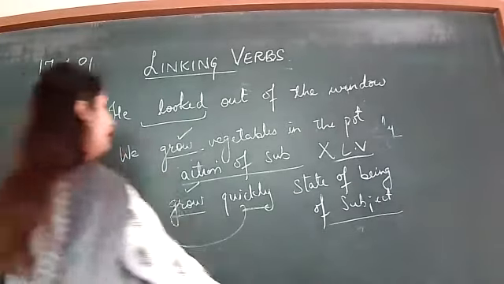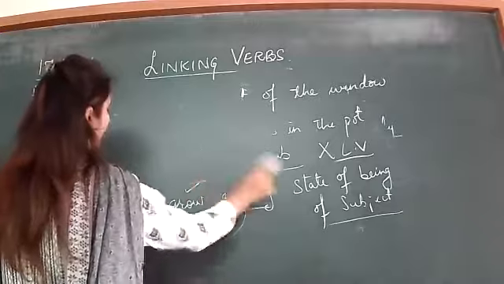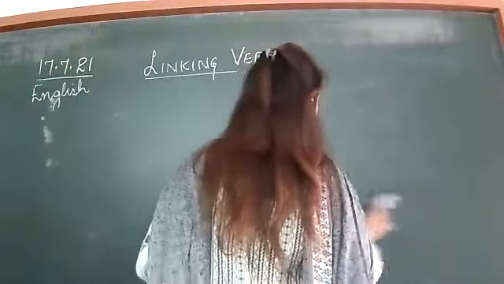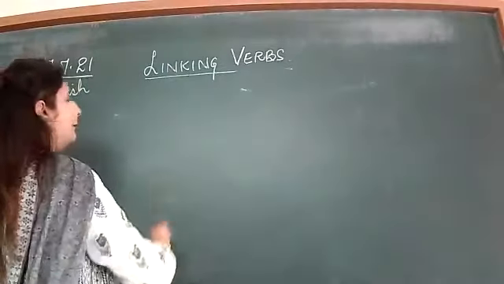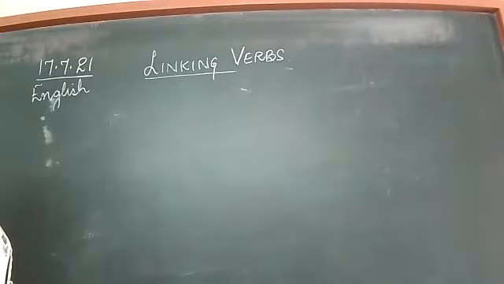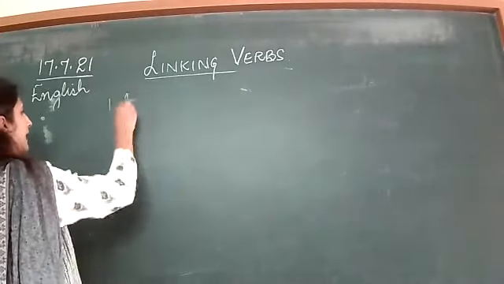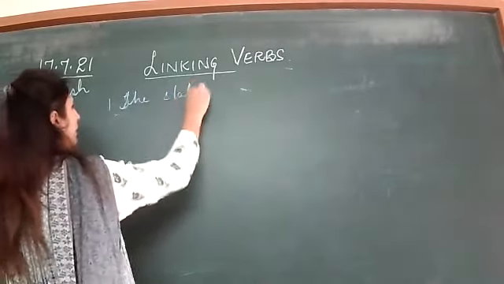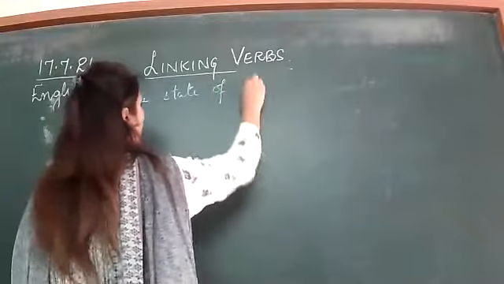Now, let us generalize. Very short topic it is. Let us generalize what the main qualities of linking verbs are. First of all, as I told you, it tells us the state of the subject.